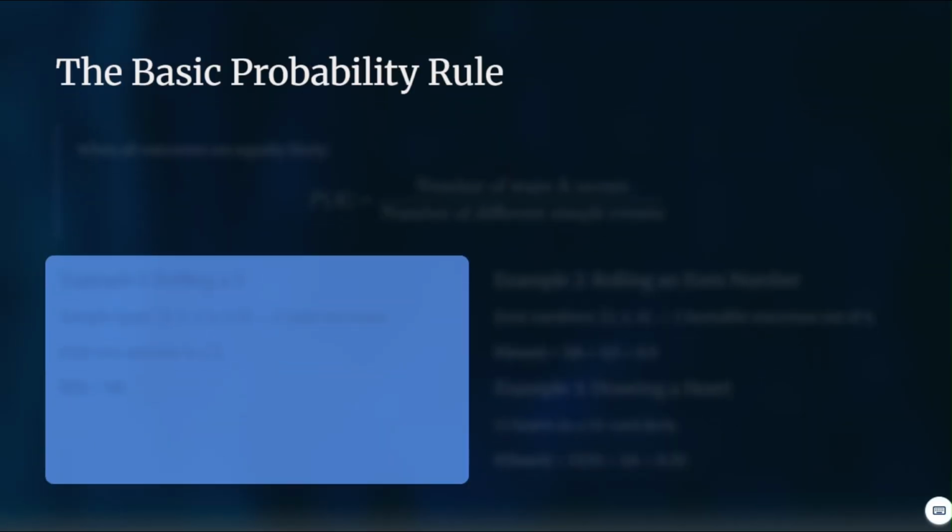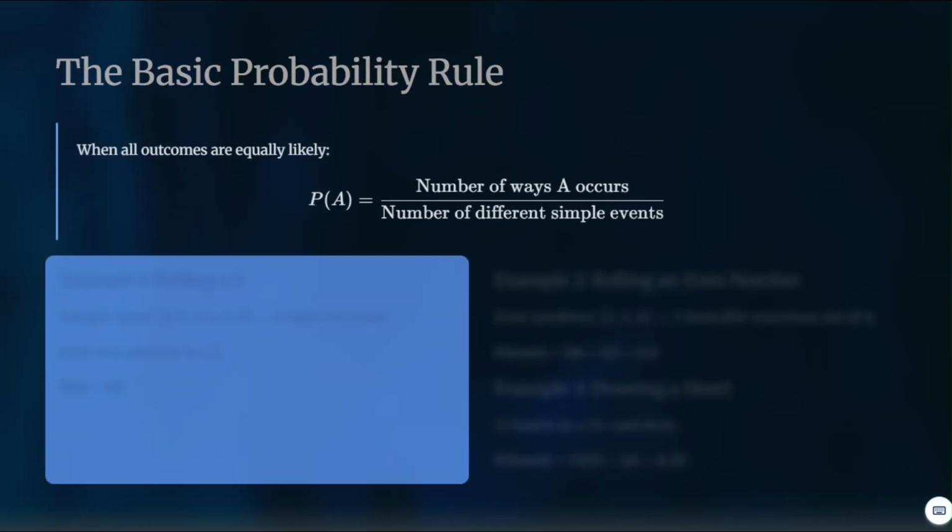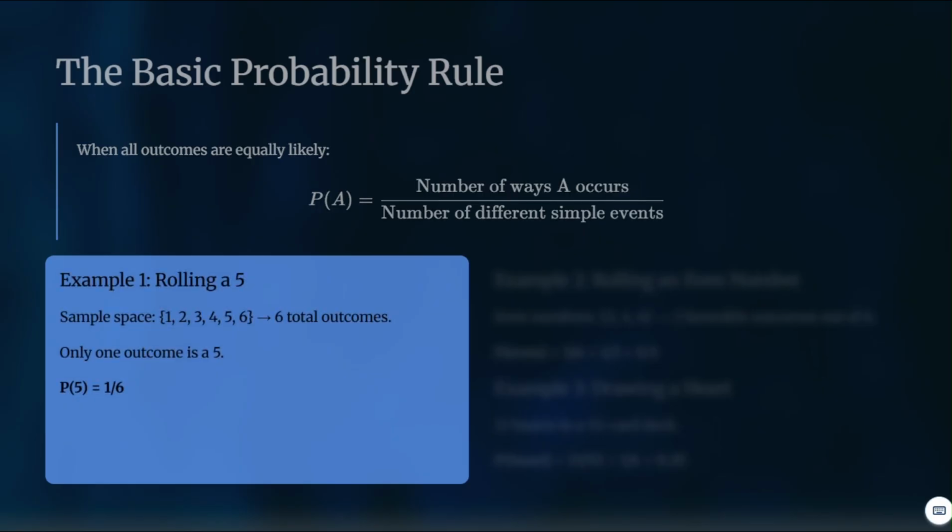Here's the basic probability rule. When all outcomes are equally likely, the probability of event A occurring will be equal to the number of ways A can occur divided by the number of different sample events. For example, if we have a fair die and we want to find the probability of rolling a 5, our sample space is 1, 2, 3, 4, 5, and 6.